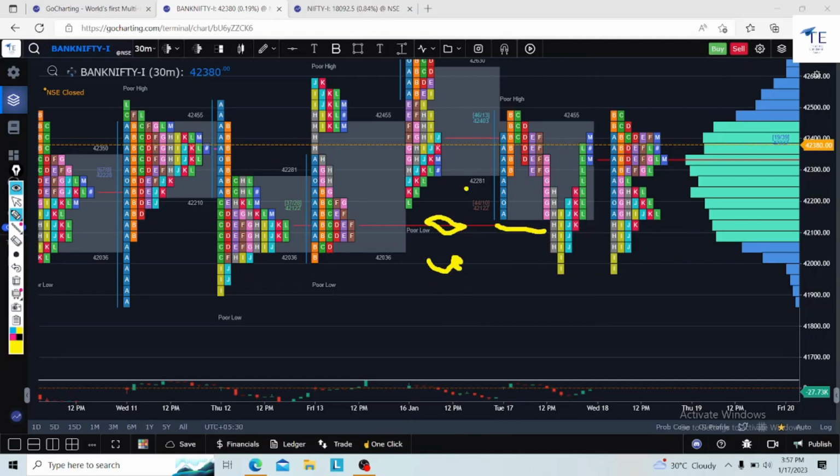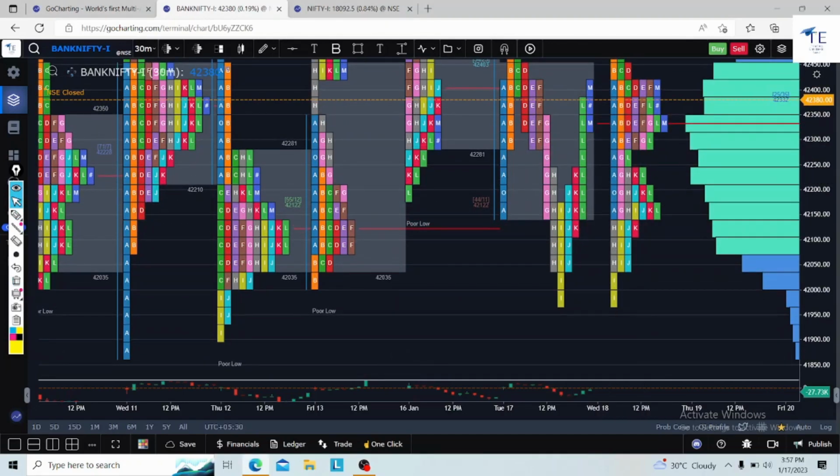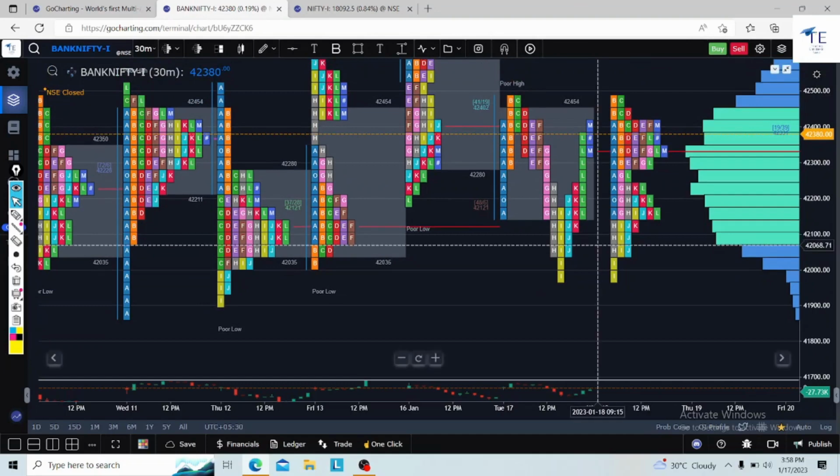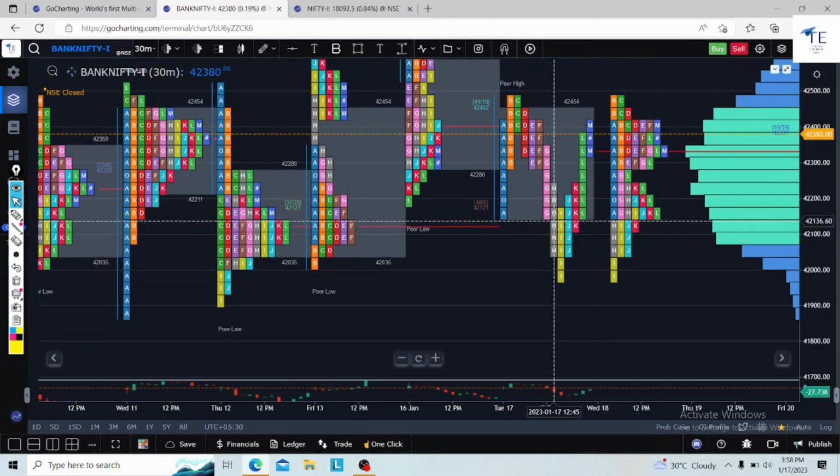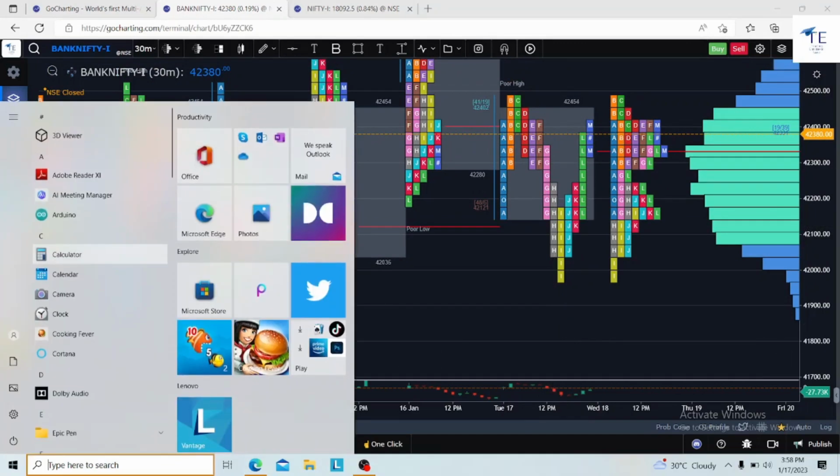In the morning itself I thought Bank Nifty would clear this and the market would come here, but that didn't happen in the morning. In the afternoon, Bank Nifty went up and came back to the reversal. So what is the half back of A period? Let's check the half back of A period in Bank Nifty and calculate whether it is working correctly or not.